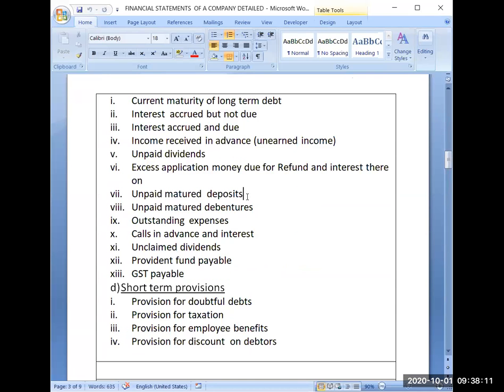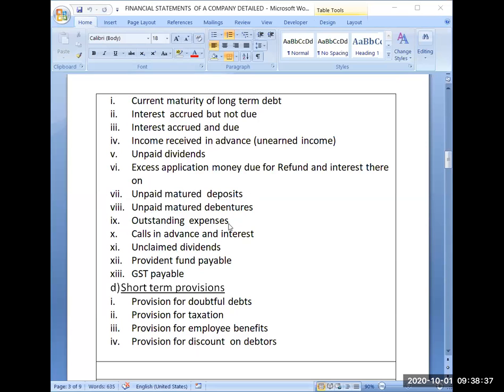That will become unpaid matured deposits. You have to pay that back within a few days or within a few months. Unpaid matured debentures. Same is the case with unpaid matured debentures also. So now I hope these two terms are clear. This list you have to learn thoroughly.